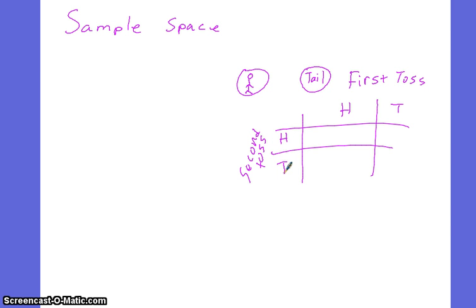So with 2 tosses, my outcomes are HH, HT, TH, and TT. That's it. Pretty simple. So we could do lots of different things.